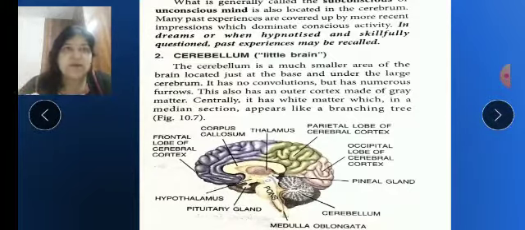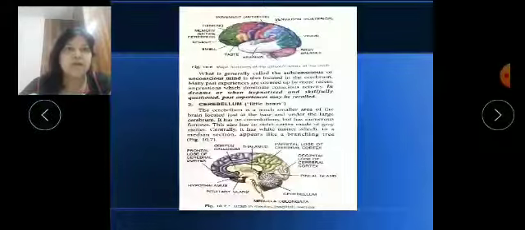Okay, now it also has the outer cortex. It is also made up of gray matter, the outer one, and the inner one, white. So it looks like the branches of a tree. You can see the white lines which have the branches.